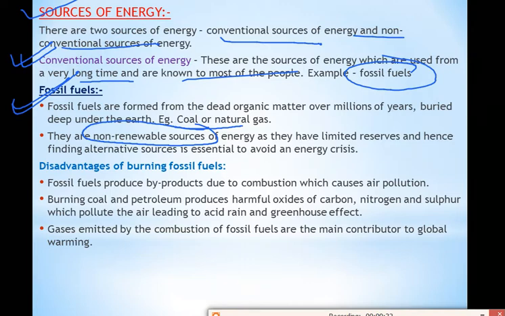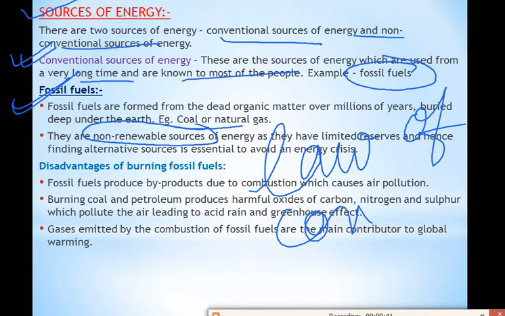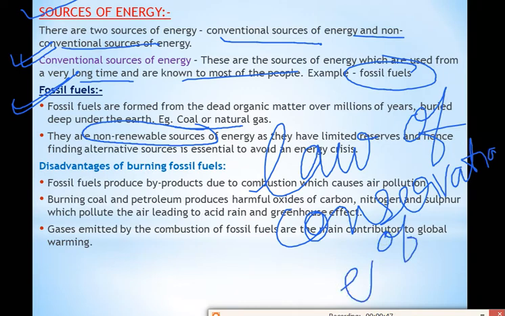Correct? In the beginning of the chapter, when you read the chapter, you will read about the law of conservation of energy. So what is the statement of the law of conservation of energy? According to the law of conservation of energy, energy can neither be created nor be destroyed. It can only be transformed from one form to another.